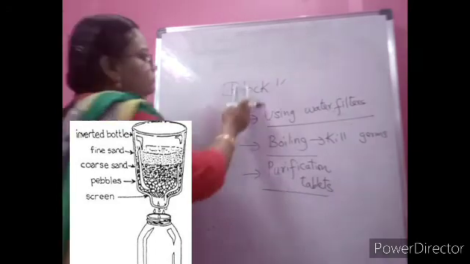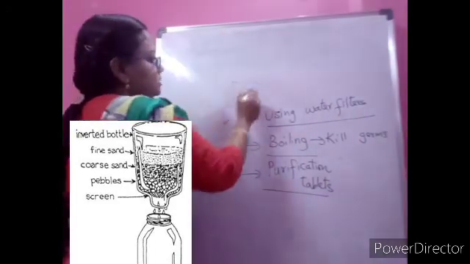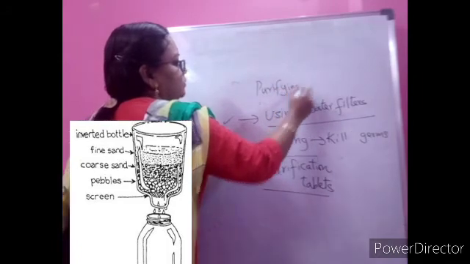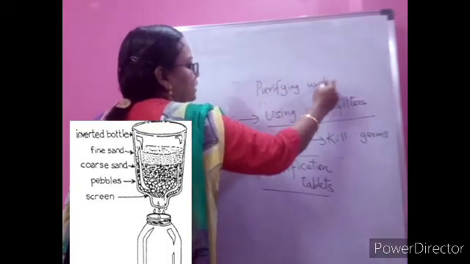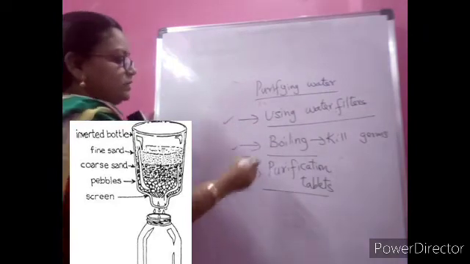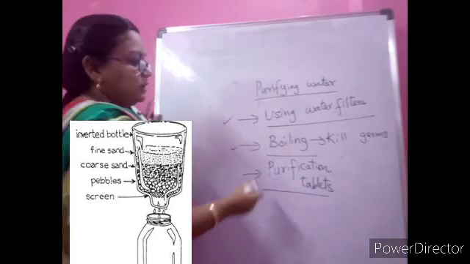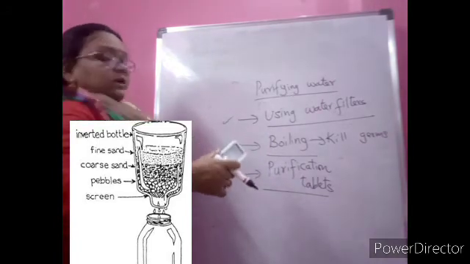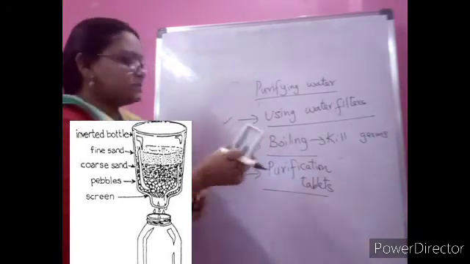So now, purifying water. Purifying water so that it is fit for use can be done by using water filters, by boiling, or by purification tablets. In boiling, as we supply heat, the water becomes very hot and the germs get killed.